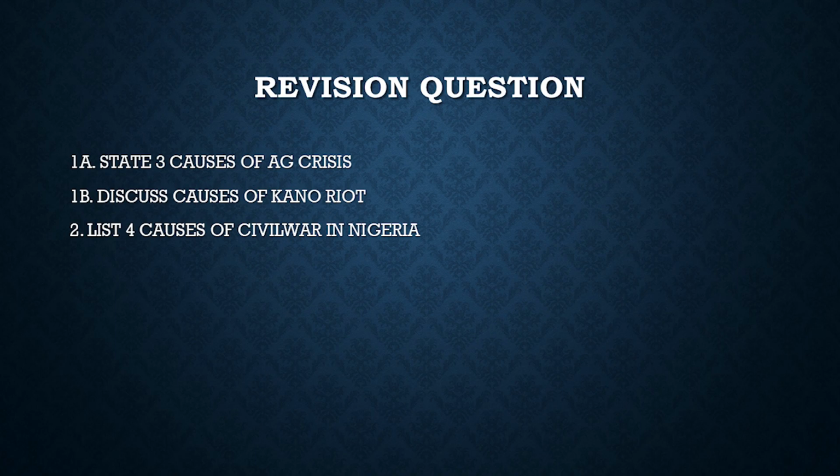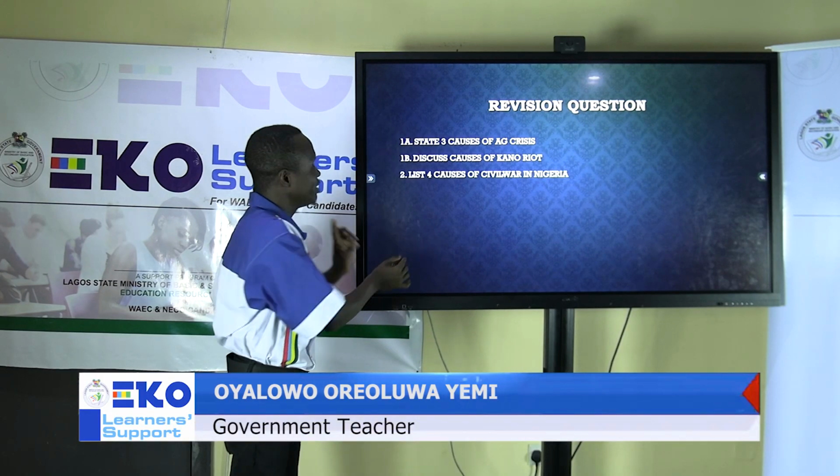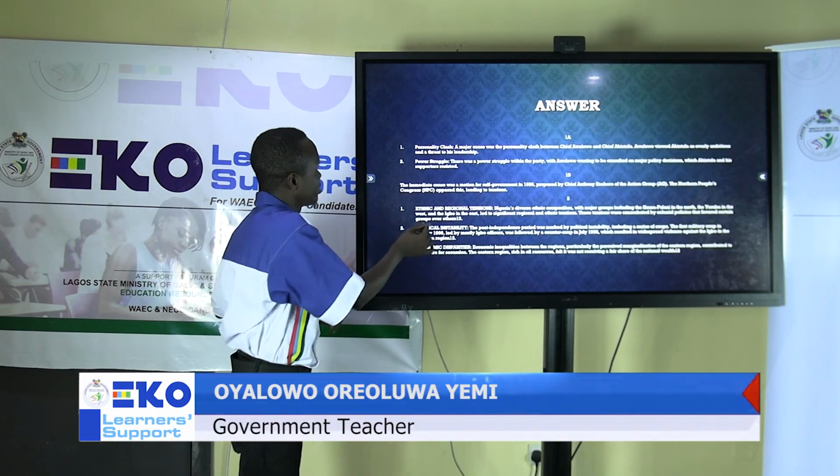These are the revision questions. 1A, state 3 causes of Action Group crisis. 1B, discuss causes of Kano riots. 2, list 4 causes of civil war in Nigeria. This is number 1A answer. State 3 causes of AG crisis.